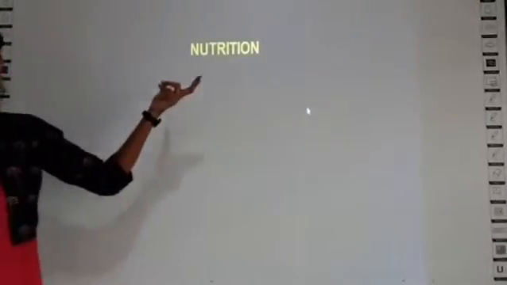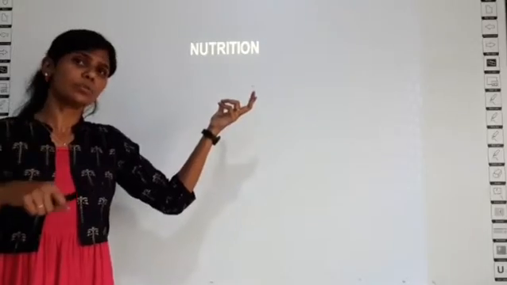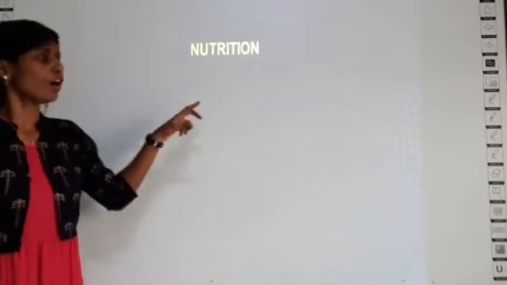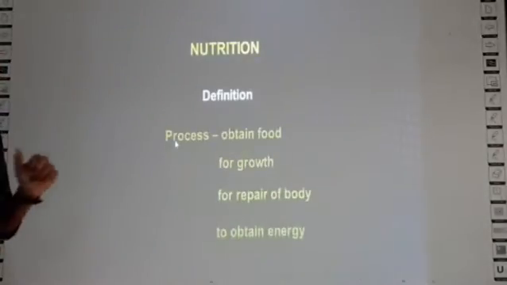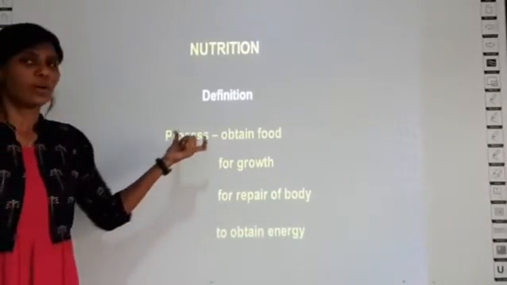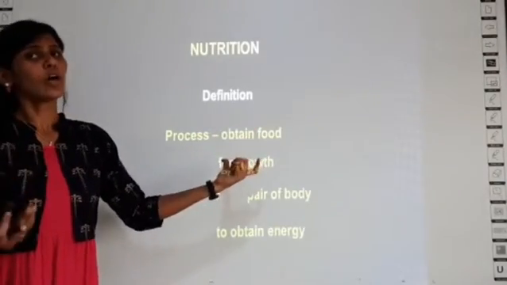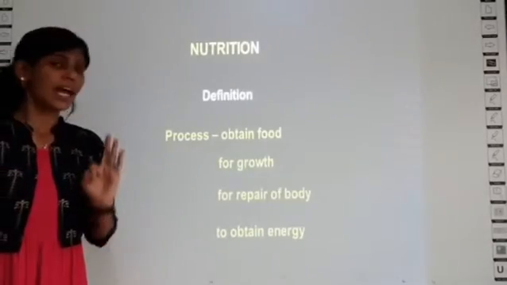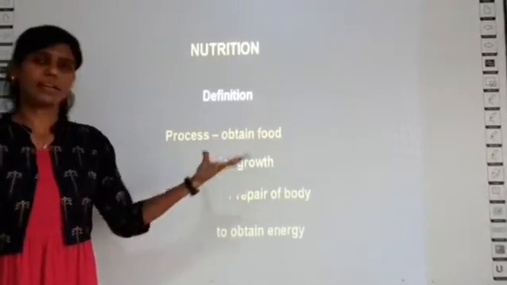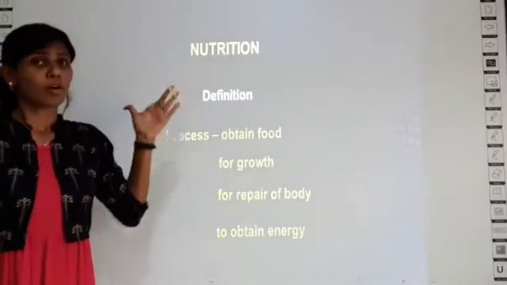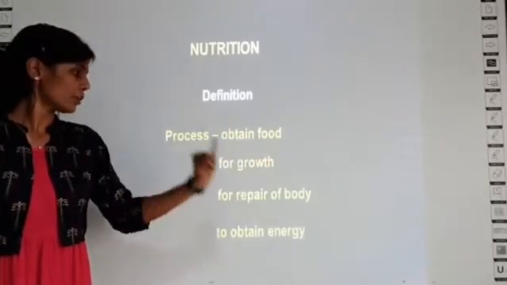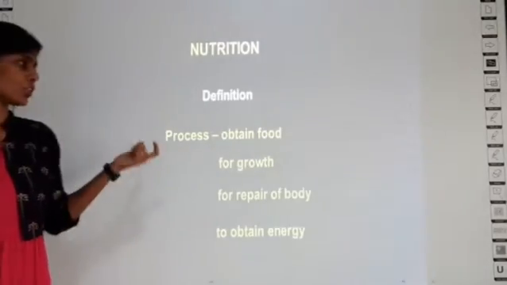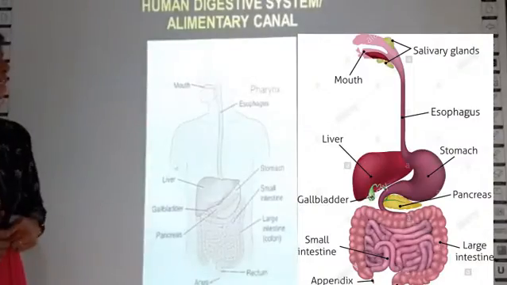Then what is nutrition? What is the difference between nutrients and nutrition? Nutrients are substances and nutrition is a process of intake of food. So what is the definition? Nutrition is a process where you obtain the food. For what do you obtain the food? For the growth of your body, for the repair of your body, and to obtain energy you take in food, right? So the process where you take in food either for your growth, repair or to obtain energy is called nutrition. This definition also you have to learn.